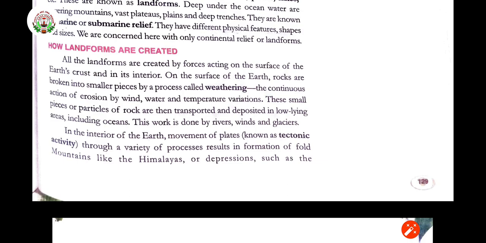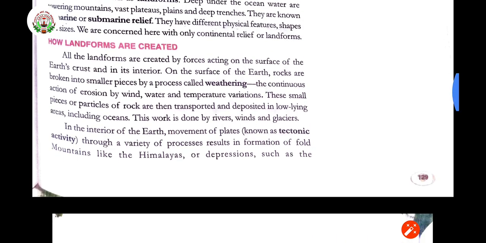On the surface of the earth, rocks are broken into smaller pieces by a process of weathering, right? Weathering is a process which breaks down the rock into small particles, and it is then transported to different parts, right?